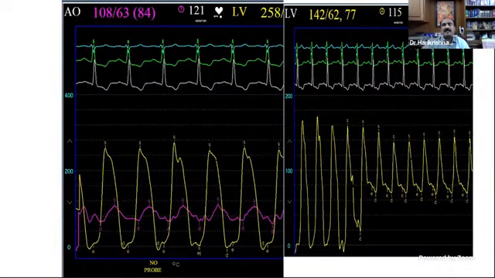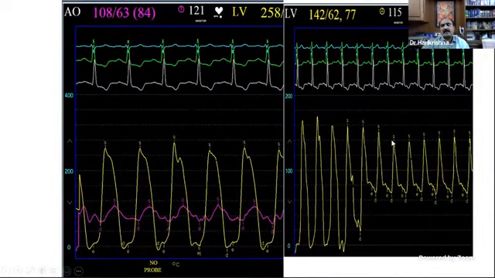Here on the right side tracing, you can see the scale is 200. Here it is 400. So always look at the scale, it can vary. Here it is a simultaneous tracing. Here it is a pullback tracing from the LV to the aorta. So if it is the same patient, what changes have happened?